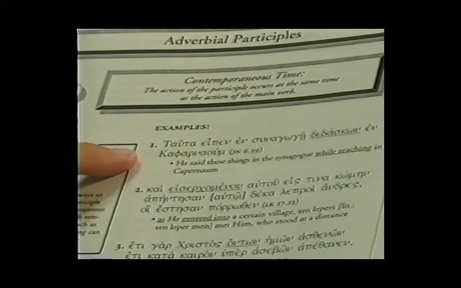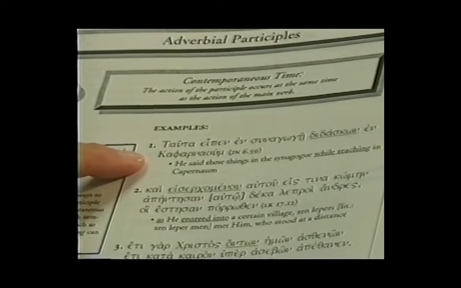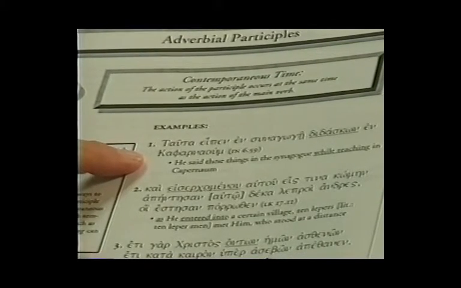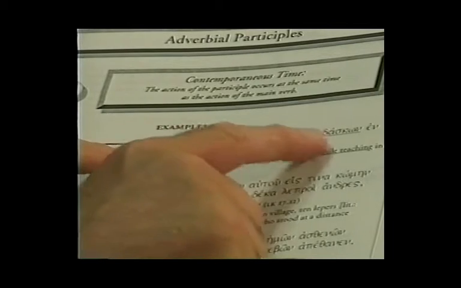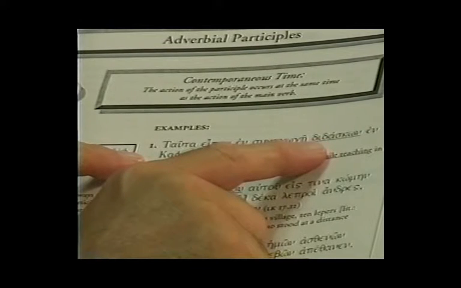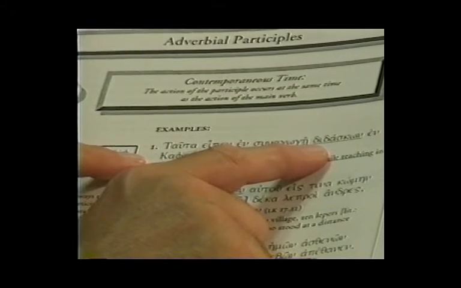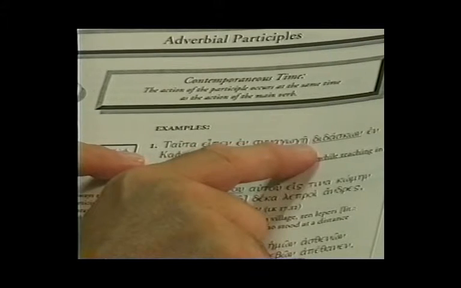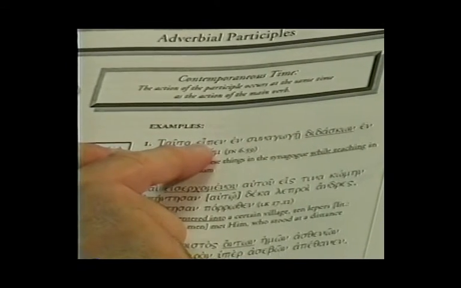Tauta apen en synagoge, didaskon en Capharnaum. He said these things in the synagogue while teaching in Capernaum. Now here's your participle, didaskon. Notice that it is a present tense adverbial participle. And what this present tense participle is doing is that it's telling us that the action conveyed in this participle is happening at the same time, or contemporaneous to the action expressed in this verb which it is modifying.